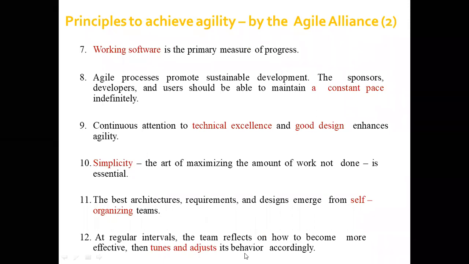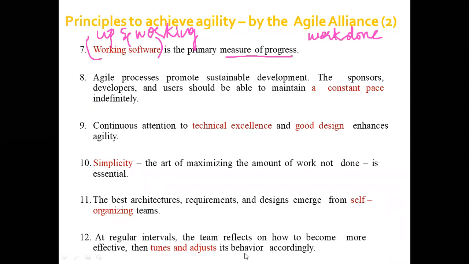Then the next principle, the seventh one, is working software is the primary measure of progress. Now, how are you going to measure the progress? Measuring progress means how much work is done. How are you going to identify that this amount of work is done? That is identified by how much working software you've developed, how many different features are up and working, that is, how many features are developed and are in use at the end user side. So that is the way you're going to measure the progress of a particular software.